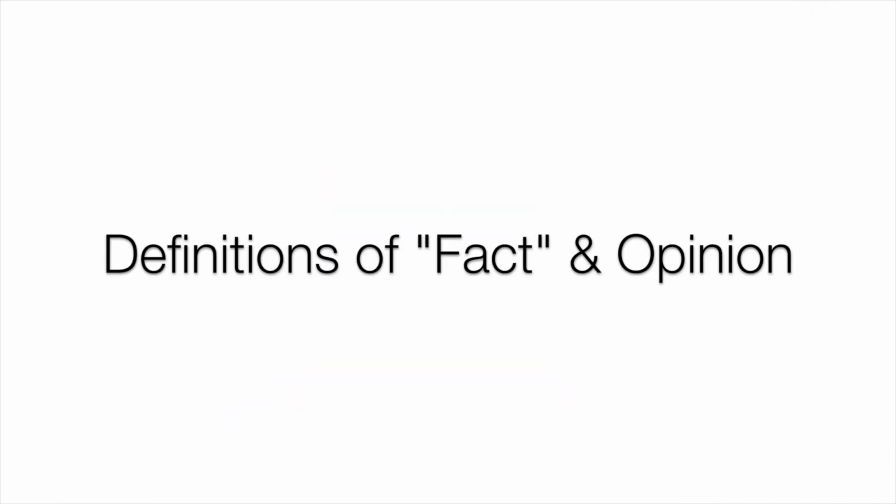Hi everyone, and welcome to this video lesson on fact versus opinion. Let's get started with some definitions so we know what we're talking about. First, let's define what a fact is. A fact is something that we know to be true, something that's provable. For example, the capital of the state of Texas is the city of Austin. This is something we know to be true. It's provable, and therefore it's a fact.